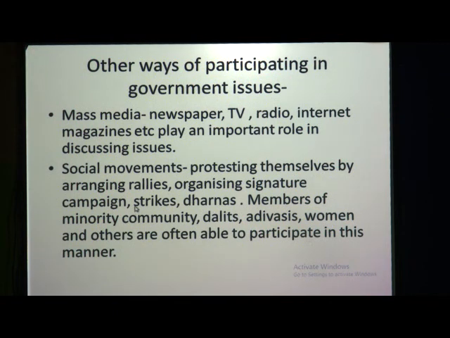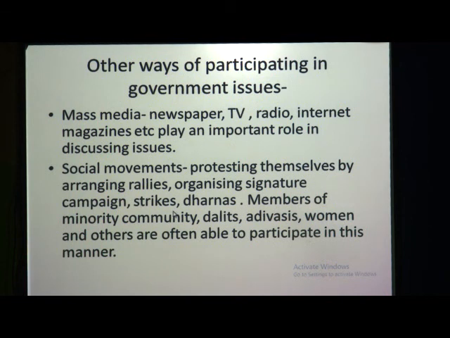Means if suppose we are not satisfied with some issues or with some rules made by the government, so what can we do? We can protest by arranging rallies, or by organizing signature campaigns.